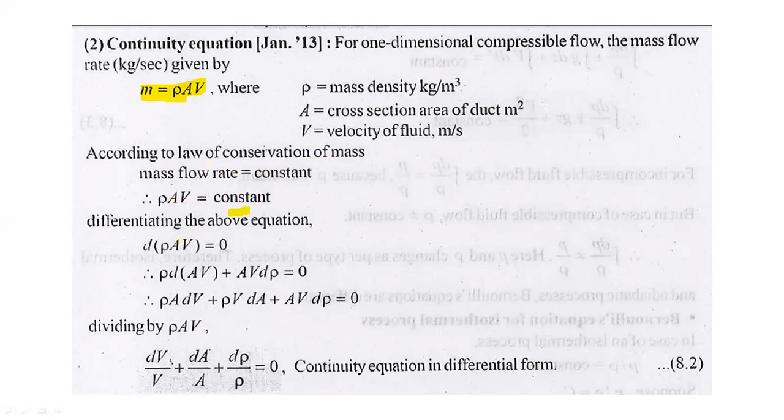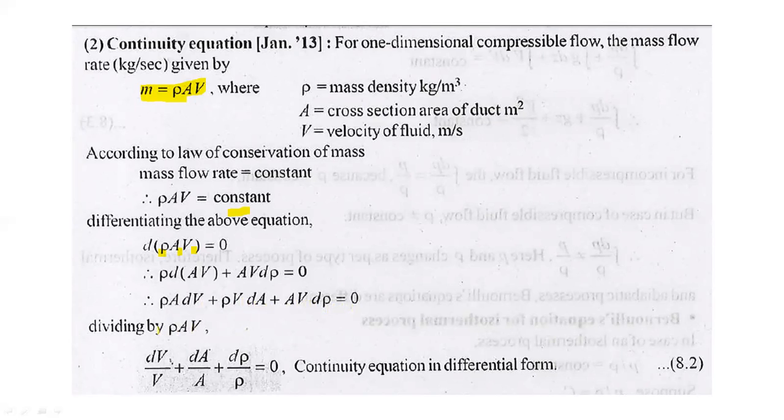When we differentiate with respect to these different terms, we get rho into dA into V plus A into V into d rho is equal to 0, or rho into A into dV plus rho into V into dA plus A into V into d rho is equal to 0.